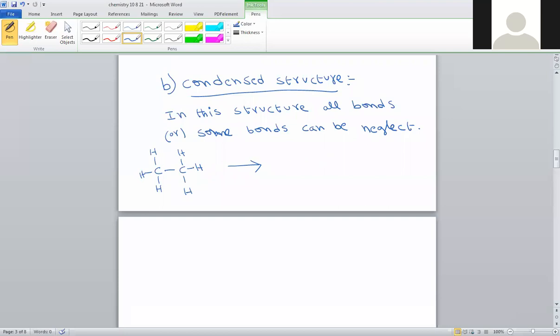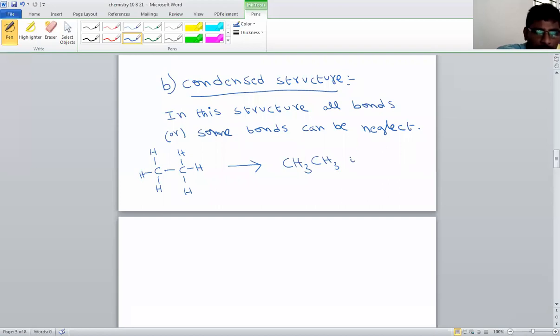What I am doing is removing all hydrogen bonds. If bonds are removed, that is simply CH3. If all bonds can be removed, the carbon-carbon bond I am also removing. It is converted to another CH3. CH3, CH3. So here no bond is visible, only atoms are visible. Such structures are called condensed structure.